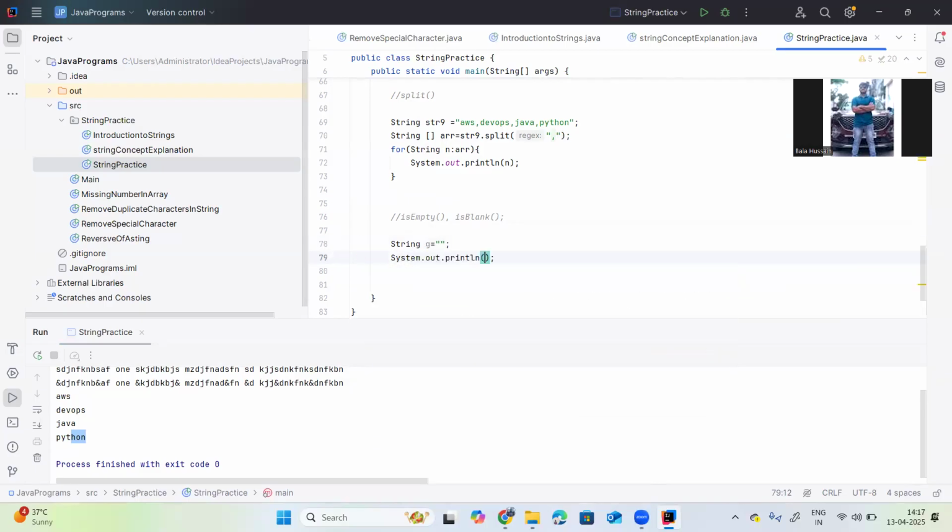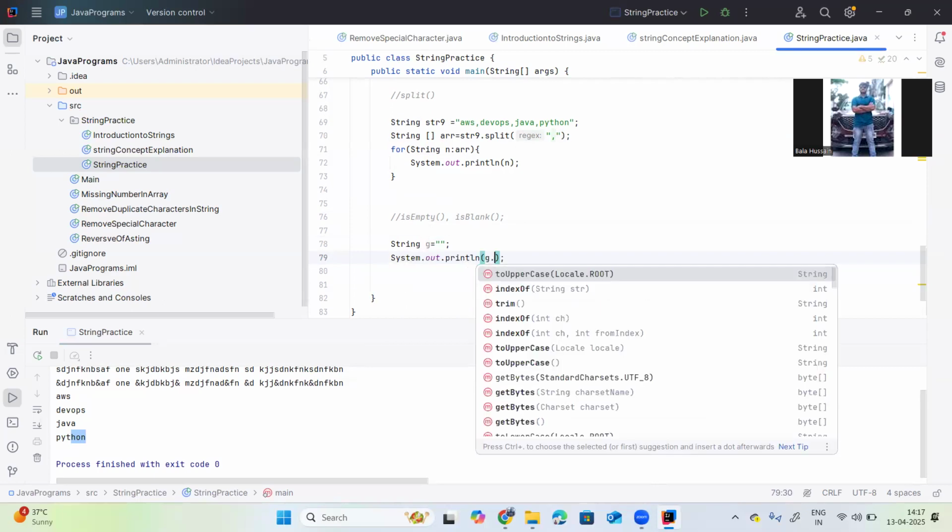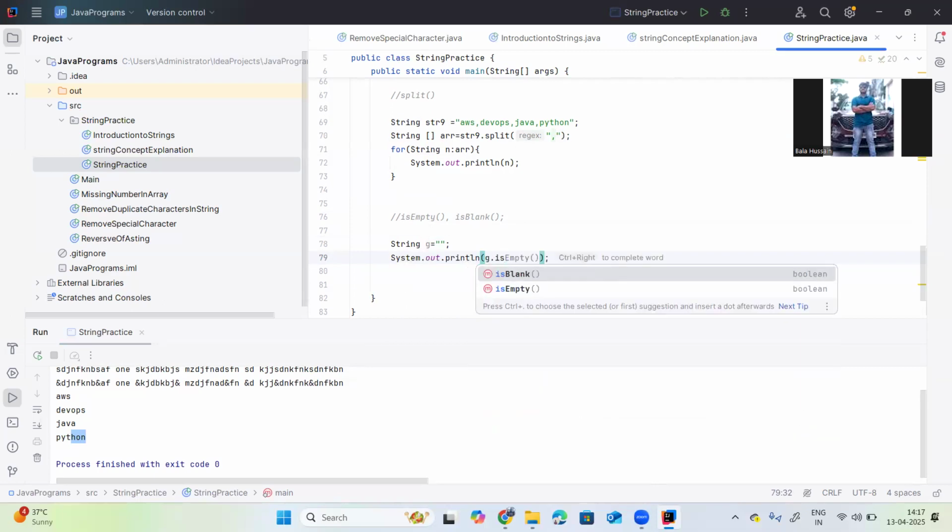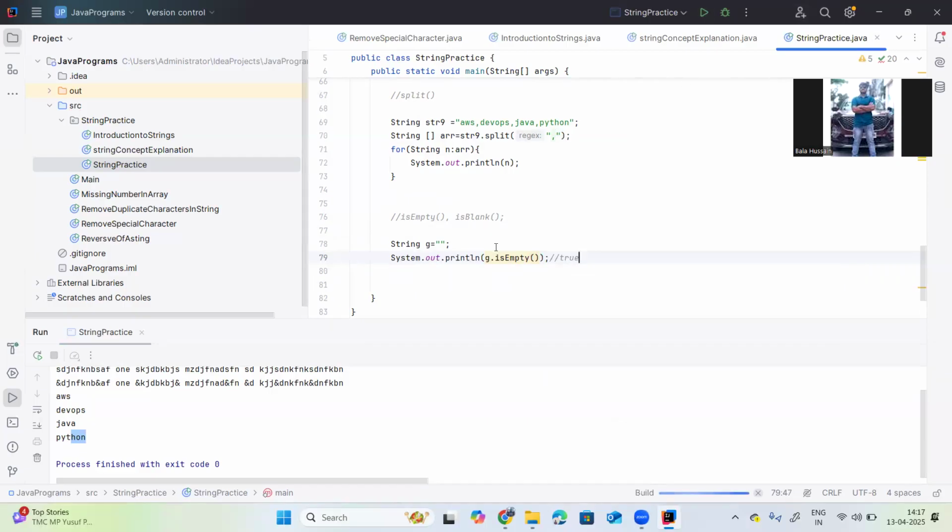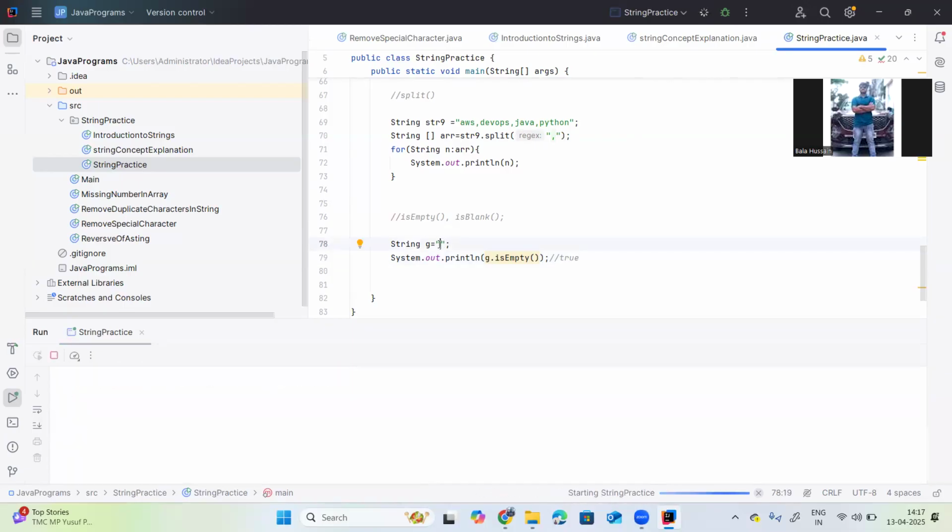Then System.out.println g.isEmpty. So I am asking if g is empty, it will return true because in this g there is nothing, not even a space. If I provide two spaces here and execute again, isEmpty will return false because it is having the spaces.